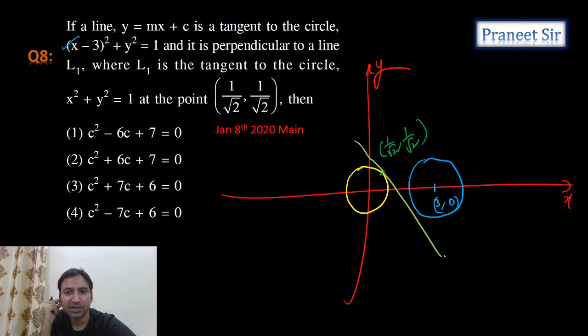Okay, this is a tangent equation. This is a line L1, guys. But how to calculate L1? Isn't it S1 equals 0? The tangent equation at the point of contact is S1 equals 0.